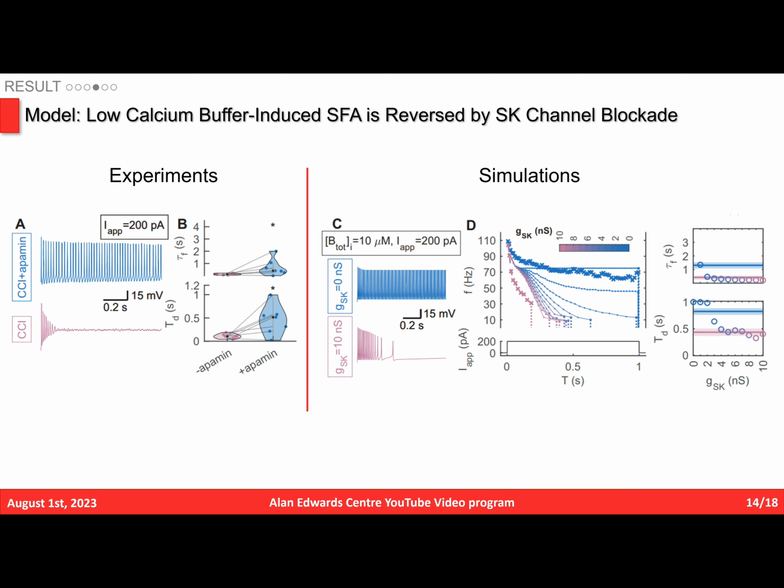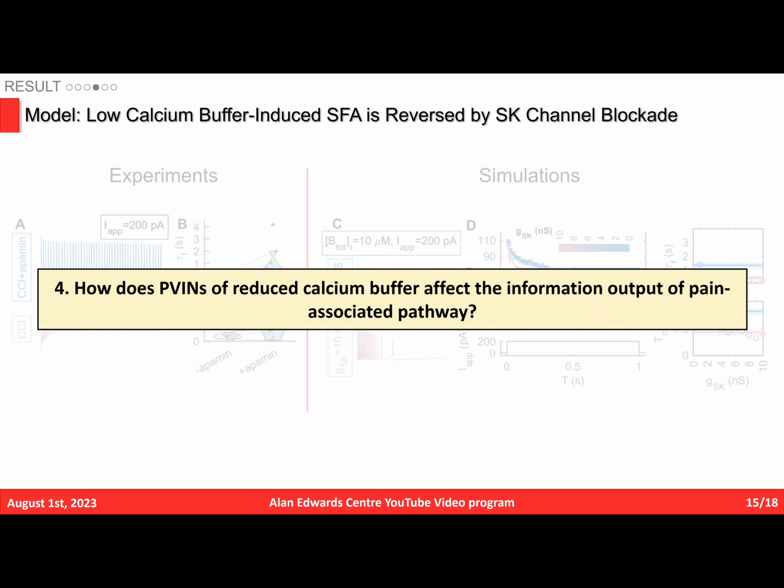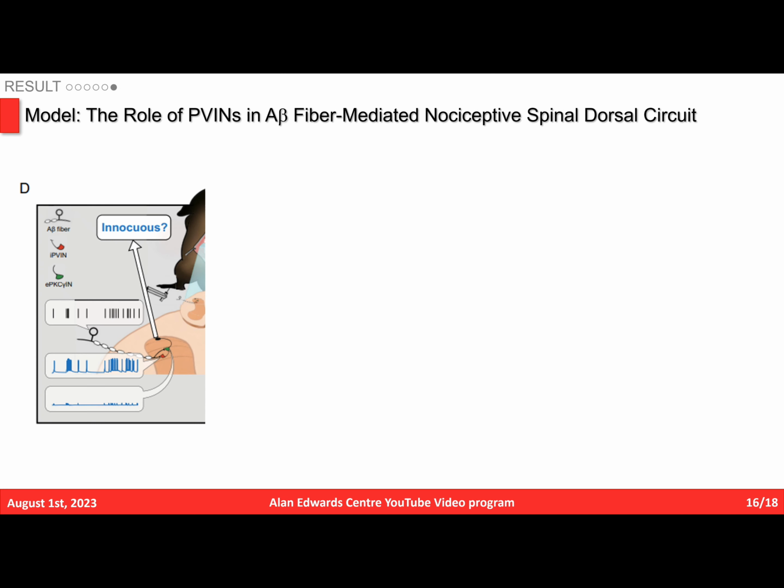The contribution of SK currents was then verified experimentally by blocking SK channels in PV neurons of CCI mice and computationally reducing SK conductance to zero in the low calcium buffer model. These results showed that blocking SK currents can effectively rescue the tonic firing of PV neurons. I next examined how these predicted mechanisms affect the local circuits of PV neurons. To do this, I developed an in vivo-like neural circuit as in the earlier slide.